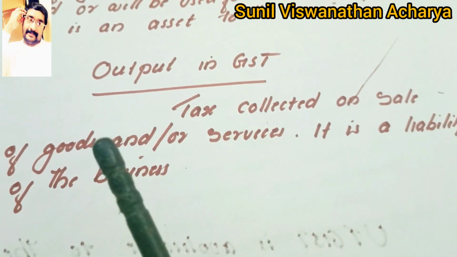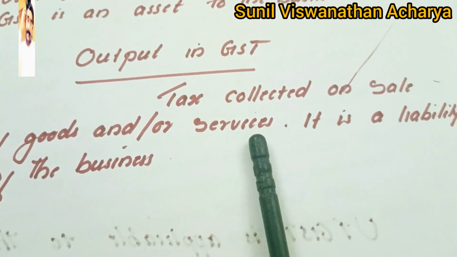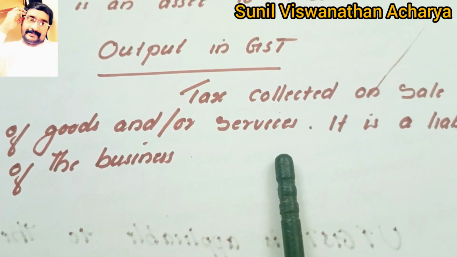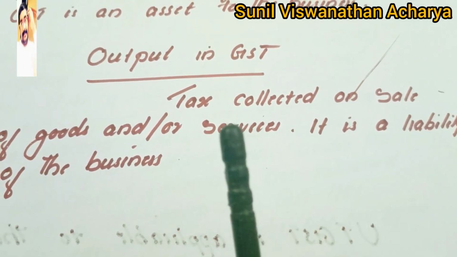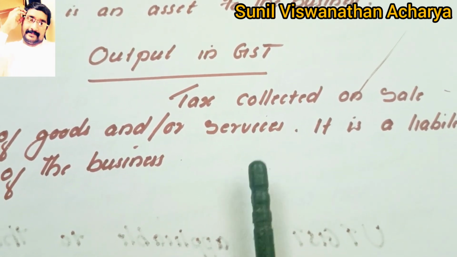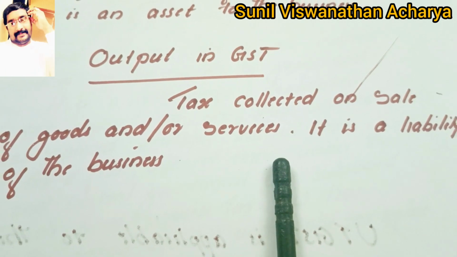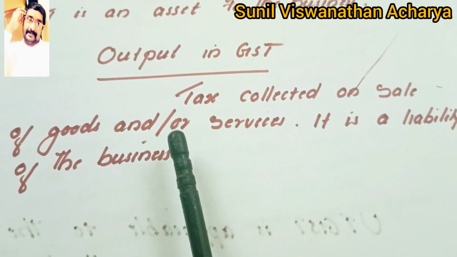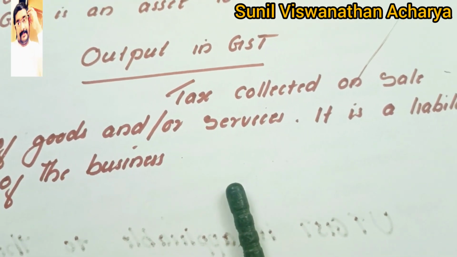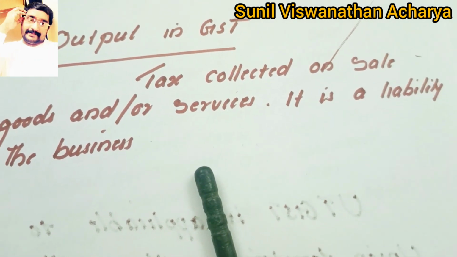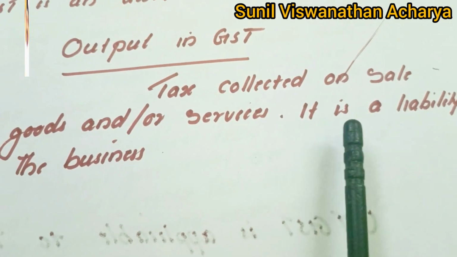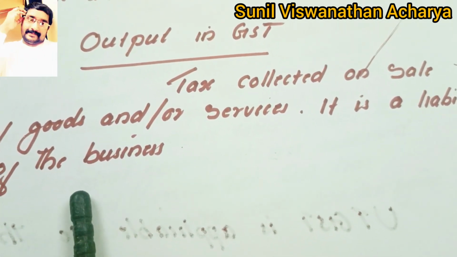Output GST. The output GST is the tax which we collected on sale of goods or services, and if any sale of goods or services happens, the tax which we collected, that tax we have to pay to the government. That is the reason the output tax is the liability of the business. The tax collected on sale of goods or services is called output tax or output GST. Output GST is a liability.